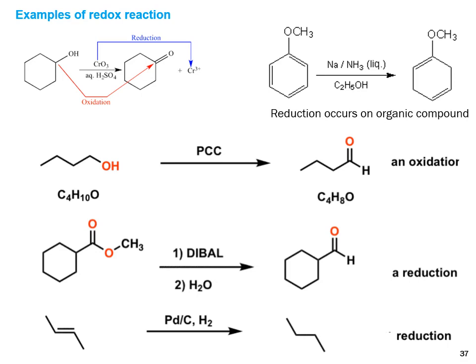In the next step, hydride is introduced in place of the methoxyl group, and overall reduction occurs. And in the next example, the double bond is replaced by hydrogen, meaning two hydrogens add on the double bond, so overall reduction occurs.